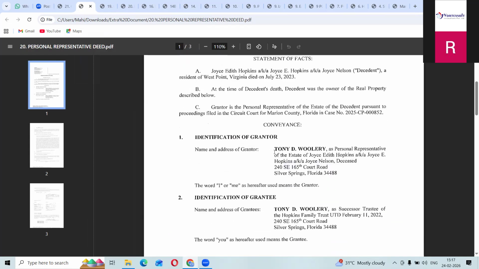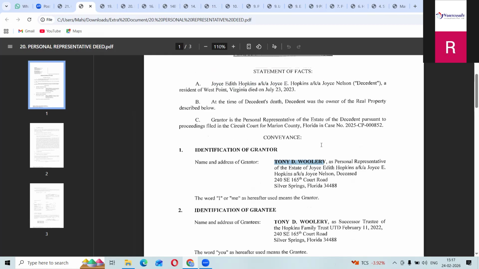Otherwise, some person may have died. If that person is dead, for example Joyce Edith Hiccups is dead, then they made a personal representative deed to this person, Tony D. Valier. After that, we can also make it as a personal representative deed.